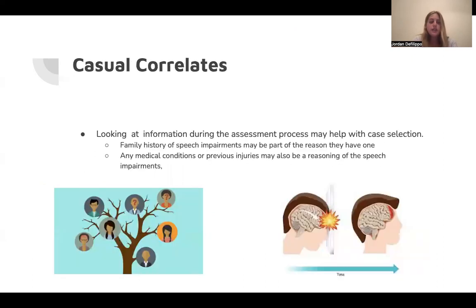Causal correlates is looking at information during the assessment process that may help with case selection. Family history of speech impairments may be part of the reason why they have one, or any medical conditions or previous injuries may also be a reason for their speech impairment.